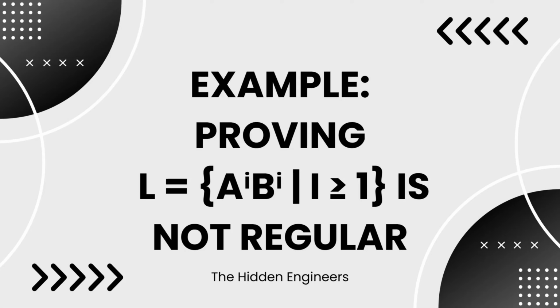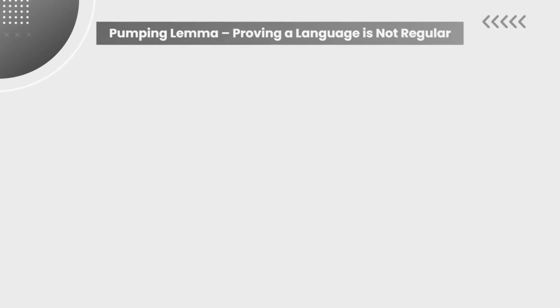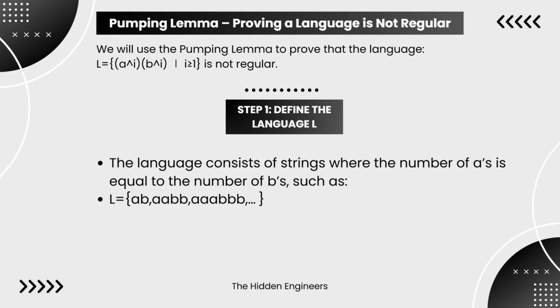Hey everyone, in this video, we are going to solve an example for proving that a given language is not regular, using pumping lemma. We will use the pumping lemma to prove that the language L equals a^i b^i, such that i is greater than or equal to 1, is not regular.